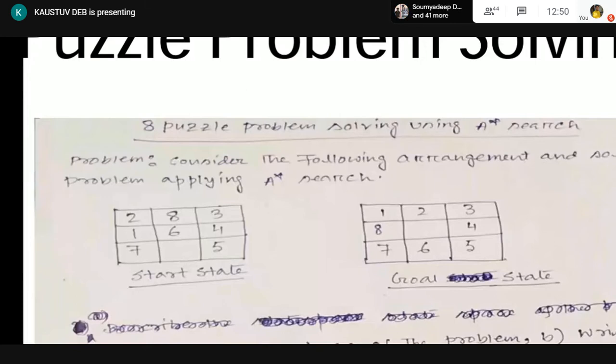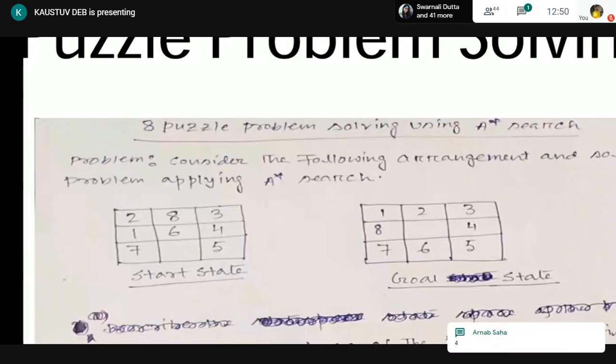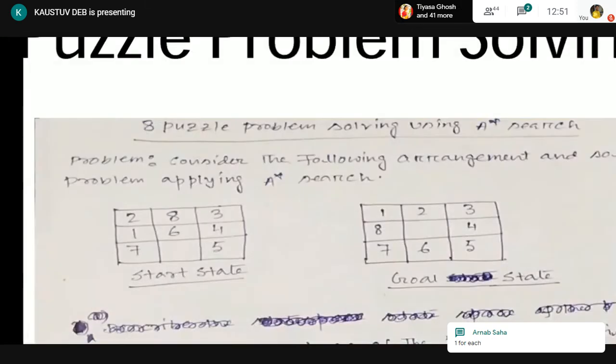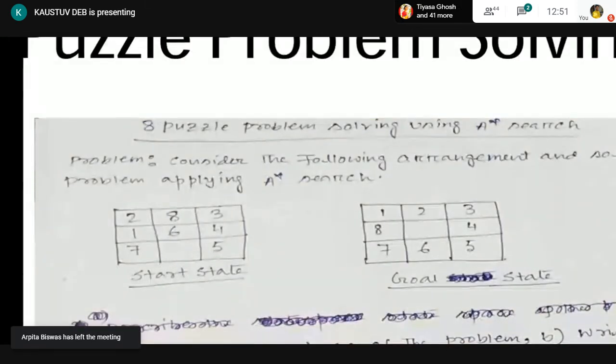If we have 4 misplaced tiles, in order to go to the goal node, how many tiles are to be placed, at least? 4, obviously. At least 4, they are misplaced. So at least 4 have to be placed to go to the goal node.